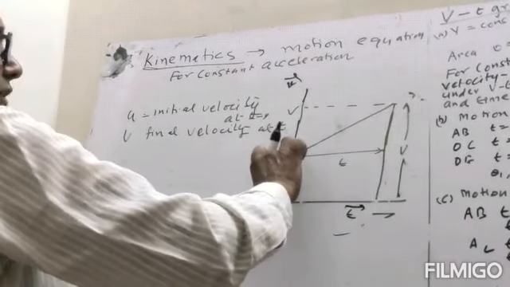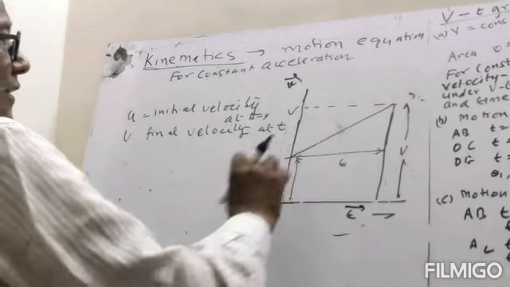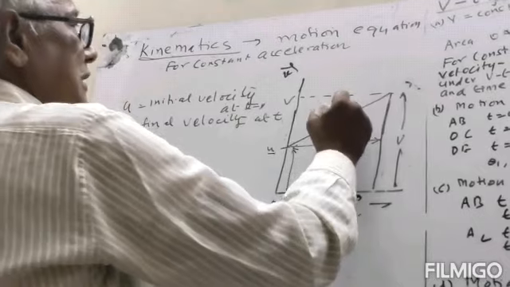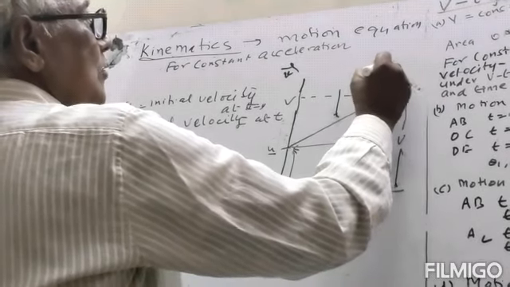And this curve is a straight line, so this curve represents that acceleration is constant.